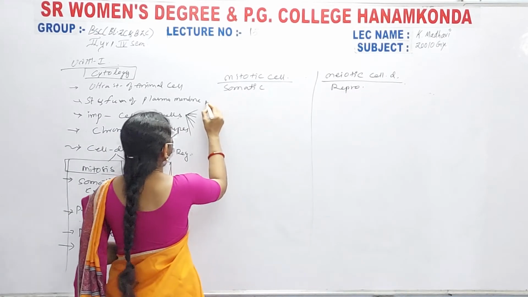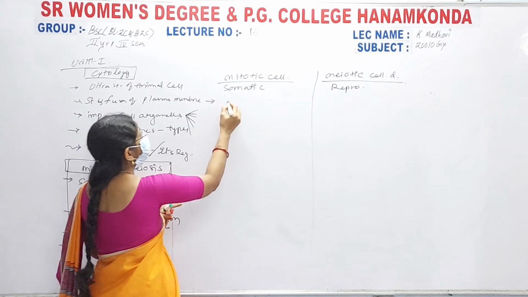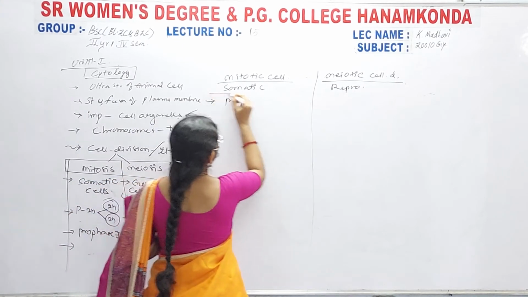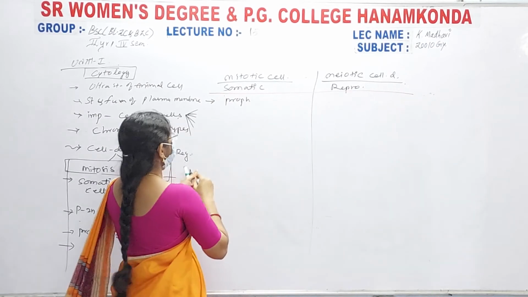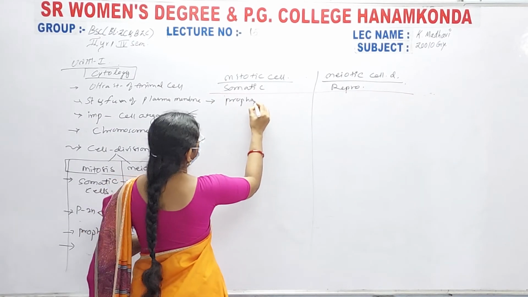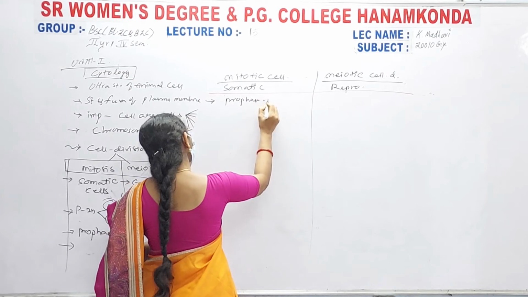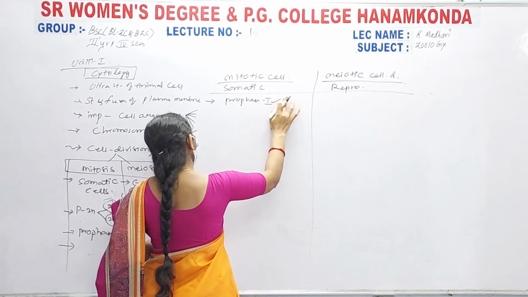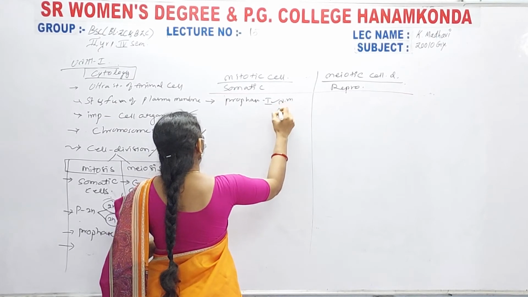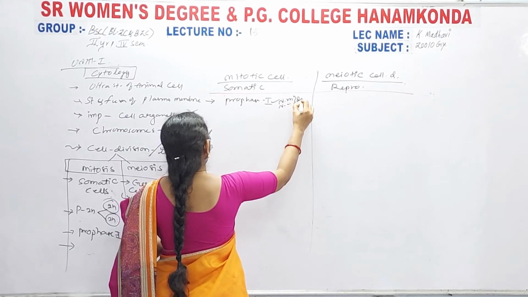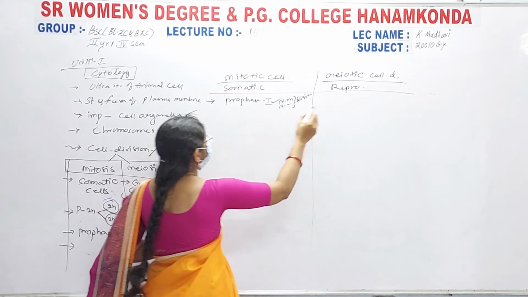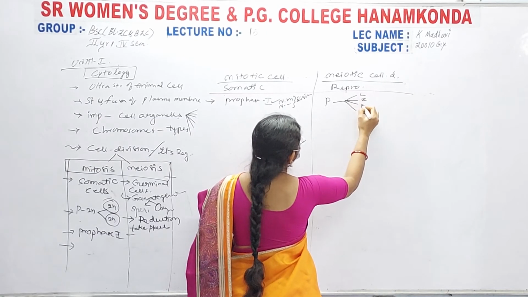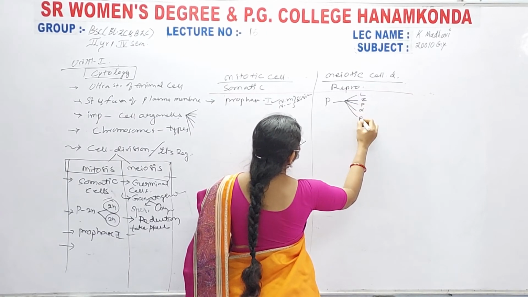Here the prophase has only a single stage, where the chromosomes appear and the nuclear membrane and nucleolus both slowly disappear. But in meiosis the prophase consists of leptotene, zygotene, pachytene, diplotene and diakinesis.